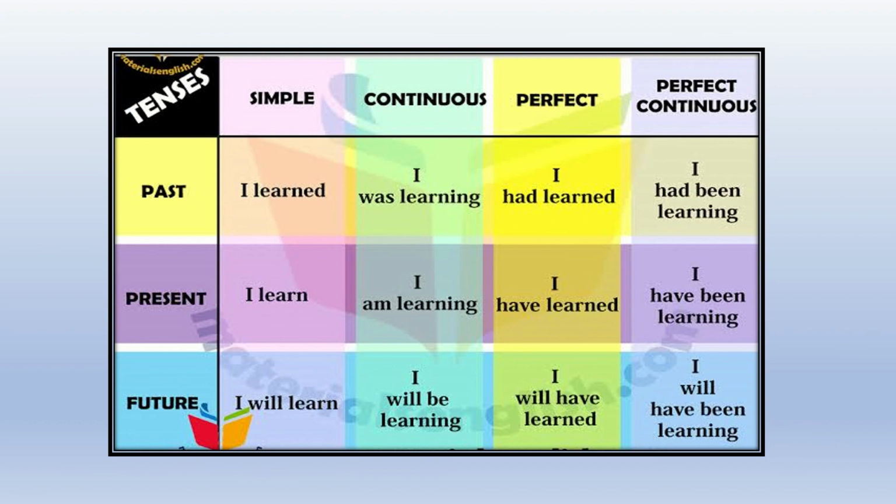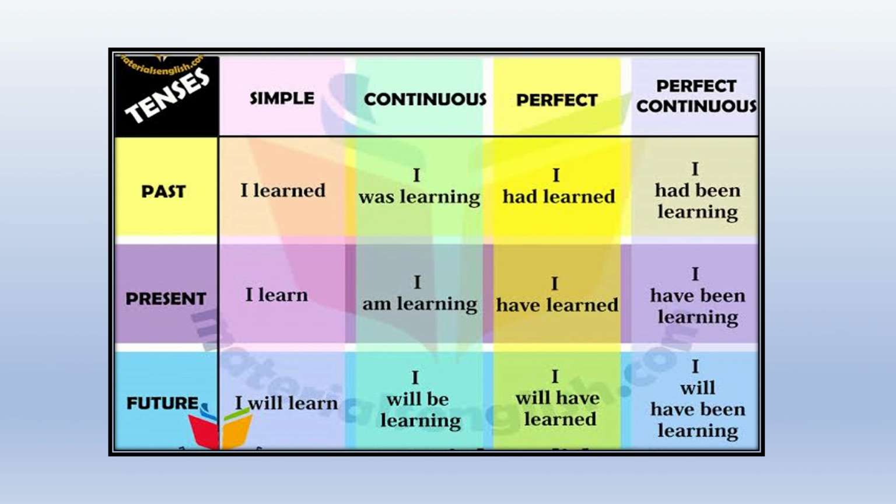So here is a chart, which is a very simple chart. Here in one column, we have tenses, the past, the present, and the future. And on the other column, we have the different varieties of tenses. So each tense, children, is divided into 4 parts. Okay, but the names are the same. You just have to add past, present, or future to them in order to make yourself and others understand that your sentence is in simple past tense or continuous or perfect continuous in past, present, or future tenses. Okay, so the first one here deals with the past tense.